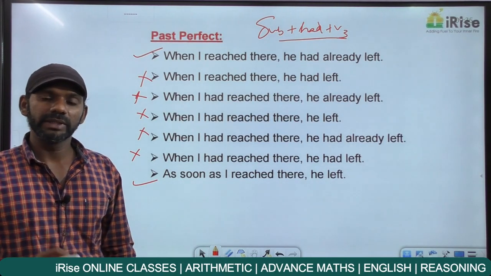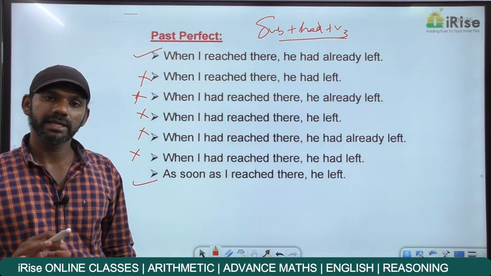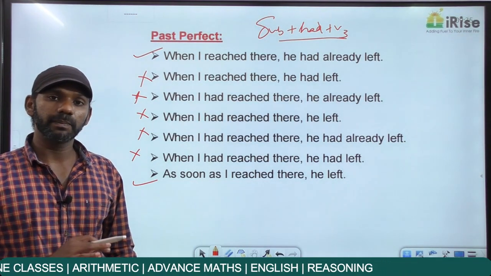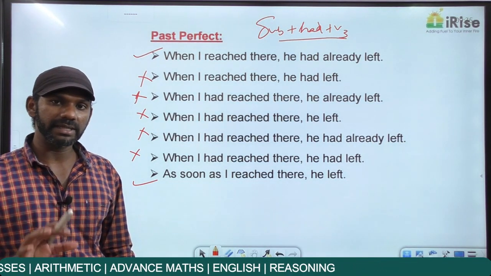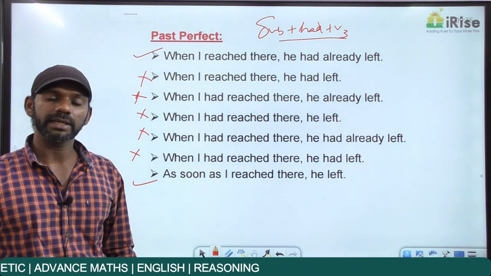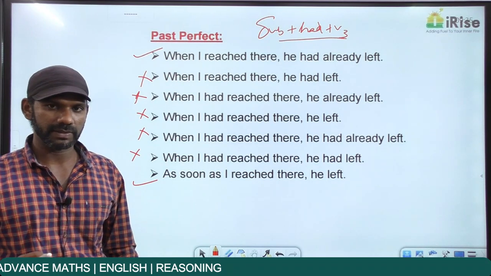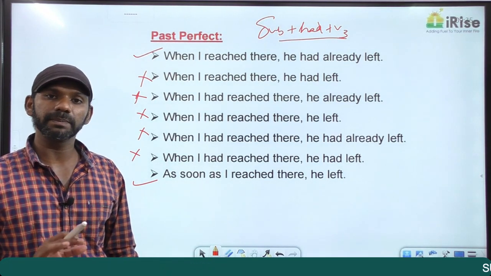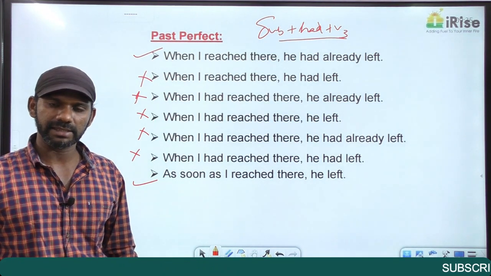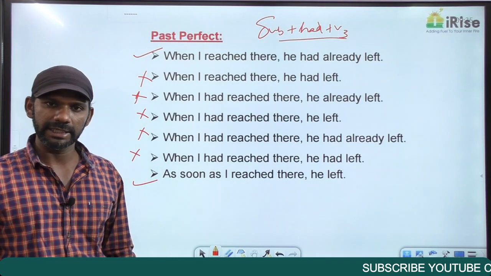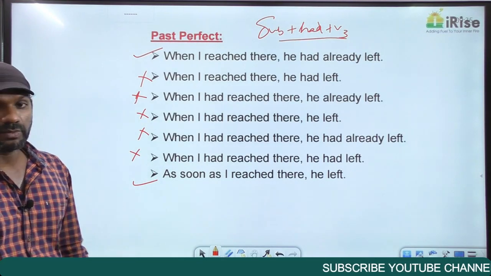I repeat, when there are two actions in the past tense, and only if there is a time difference between the two actions, the action that is completed first must be in the past perfect tense. If time difference is not there, past perfect should not be used. And in a sentence, only one action can be in the past perfect tense. This is a rule regarding when to use past perfect. Clear? Now come to the sentences once again.